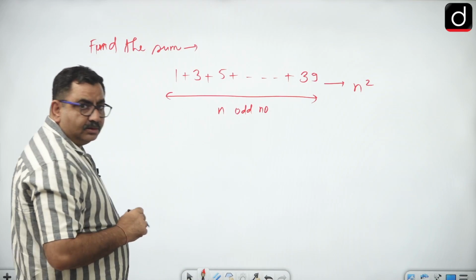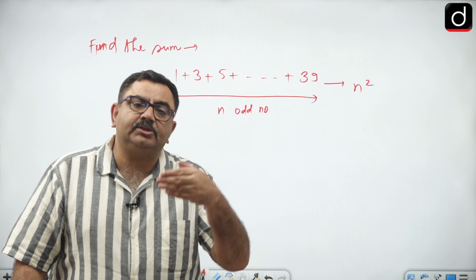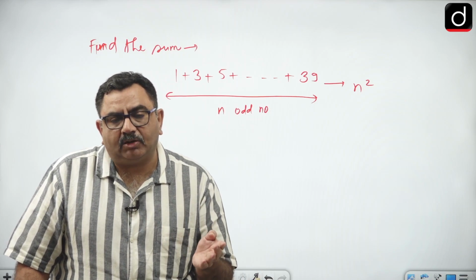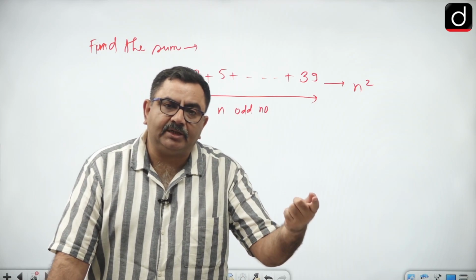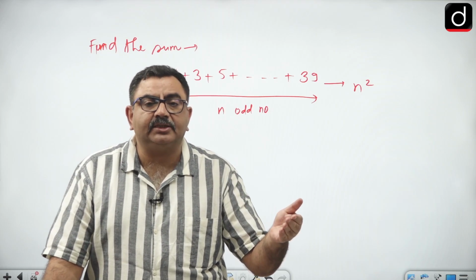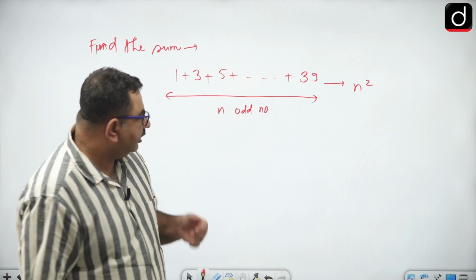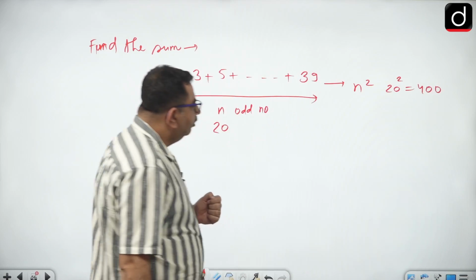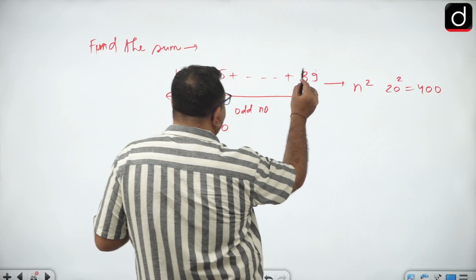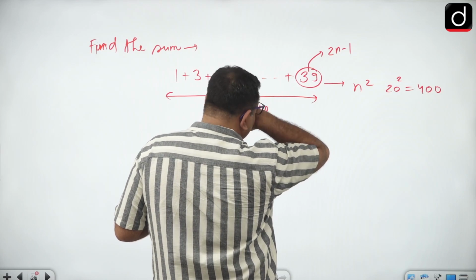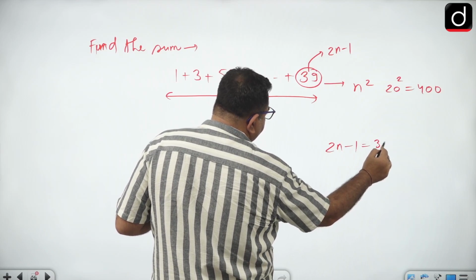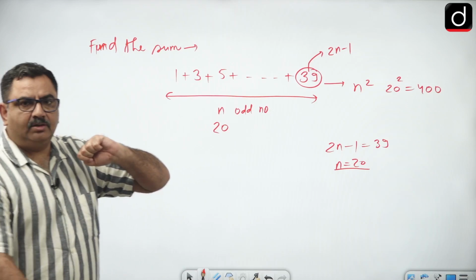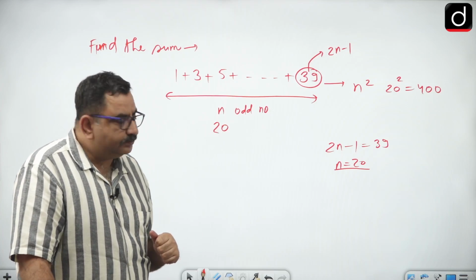Okay, so how many odd numbers are there from 1 to 39? So how to think? Use your common sense: think from 1 to 40. 1 to 40 are consecutive numbers. Now in this 40, 20 are even and 20 are odd, since counting starts with odd. So at the end also it will be 39, so there are 20 odd numbers up to 39. So the answer is 20 square, that is 400, right? Or you can think of this 39 as 2n minus 1. So if 2n minus 1 is 39, then this is 40, 40 by 2 is 20. From there also you can find the total number of numbers, right?